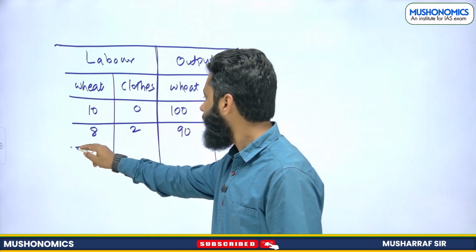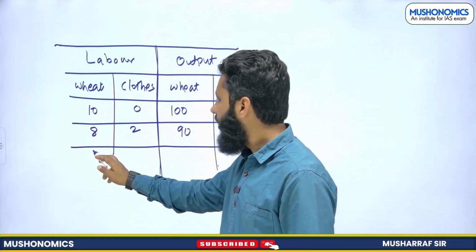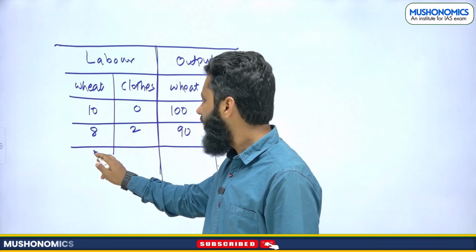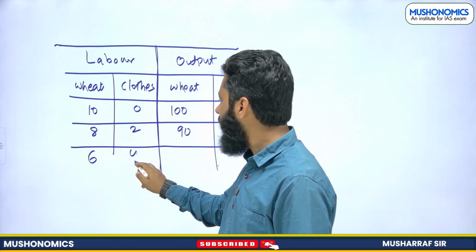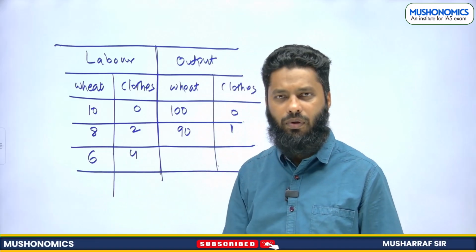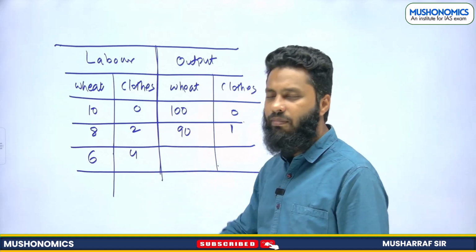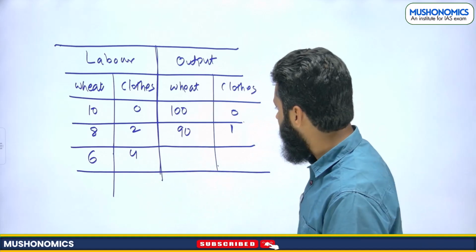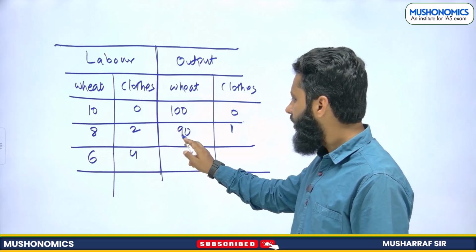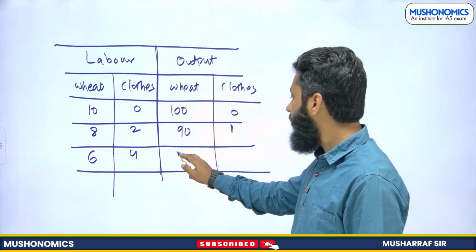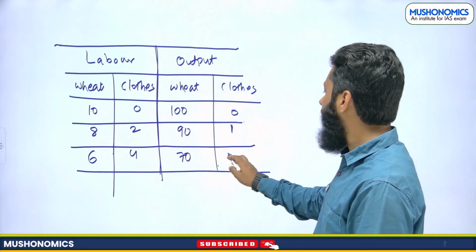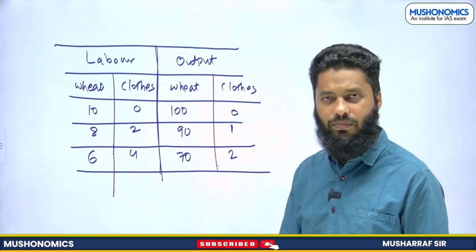Now moving further, I am again diverting some of my labors. So here I have diverted 2 more labors for the production of clothes. So now I am using 4 labors. Here I am compromising with now 20 units. So I am able to produce only 70 kg of wheat and 2 units of clothes.